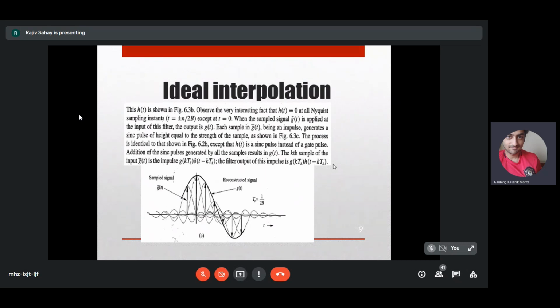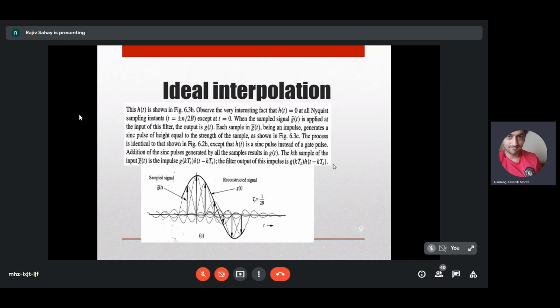Just like you can write a vector in terms of its projection onto ijk. So you have a vector x, its projection on i is a, the same vector projects on the j basis as b and on k as c. Then you can write x as equal to a into i plus b into j plus c into k. Is it not? So i, j, k are called basis vectors in vector space. Similarly, here the sinc functions are also basis functions. You are able to write g of t from the projections of g of t onto the individual sincs.